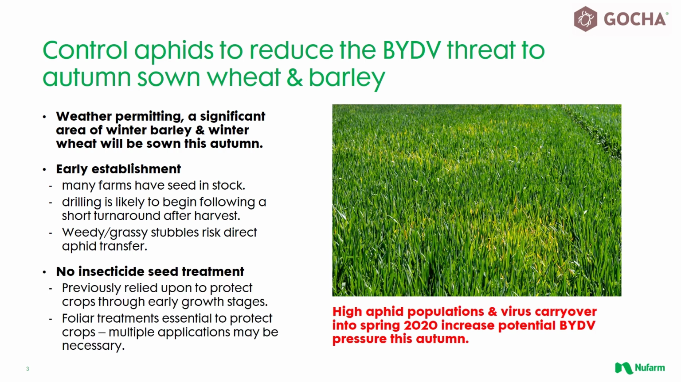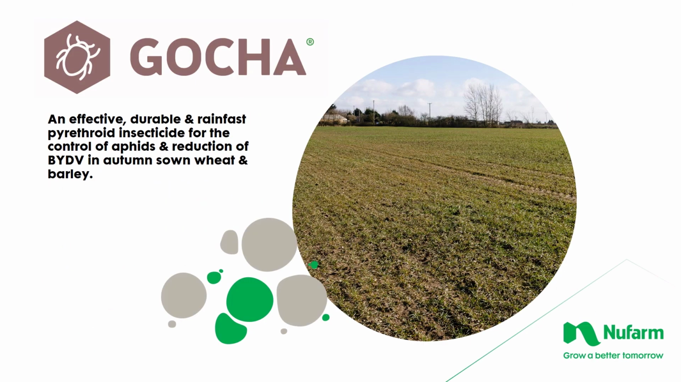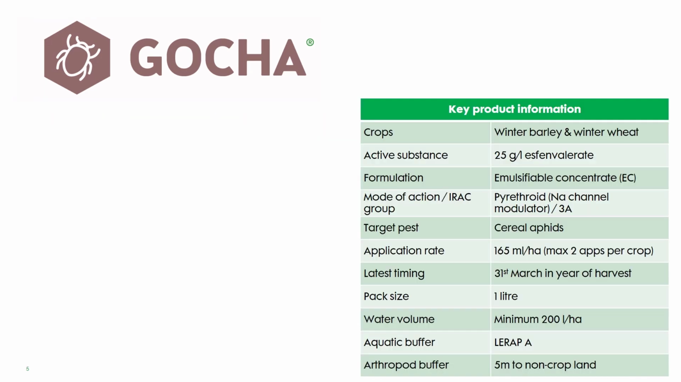In the absence of effective seed treatments, we anticipate nearly all autumn drilled cereals will require at least one foliar treatment, with the earlier sown crops quite likely to require a second application to protect until colder weather reduces aphid activity going into winter. Gotcha is an effective, durable and rain-fast insecticide for controlling cereal aphids to reduce the incidence and spread of BYDV in wheat and barley.